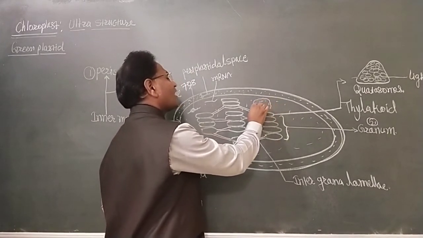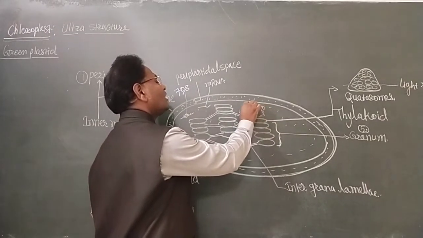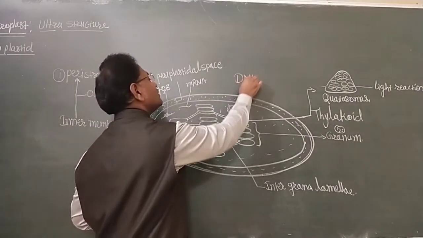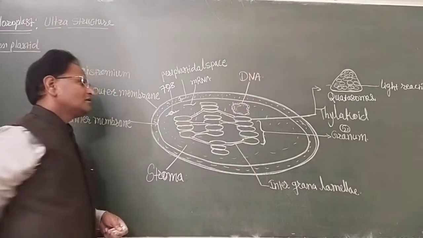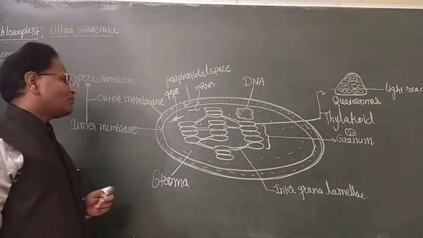A circular DNA molecule may also be present in the chloroplast, in the stroma of the chloroplast.